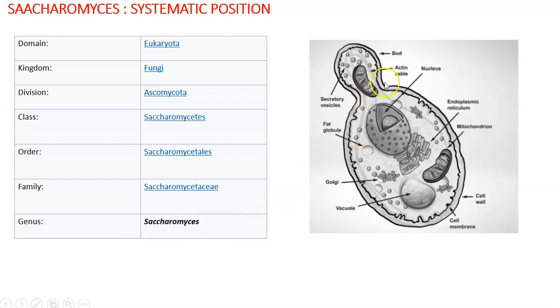So this is the body structure. This is a particular stage in the reproduction. You can see budding. We will see how budding happens, etc. And in this image, you can see that as in every other fungal cell, almost all the eukaryotic cell organelles like mitochondria, vacuole, endoplasmic reticulum, Golgi apparatus, ribosomes, everything is present in Saccharomyces as well.